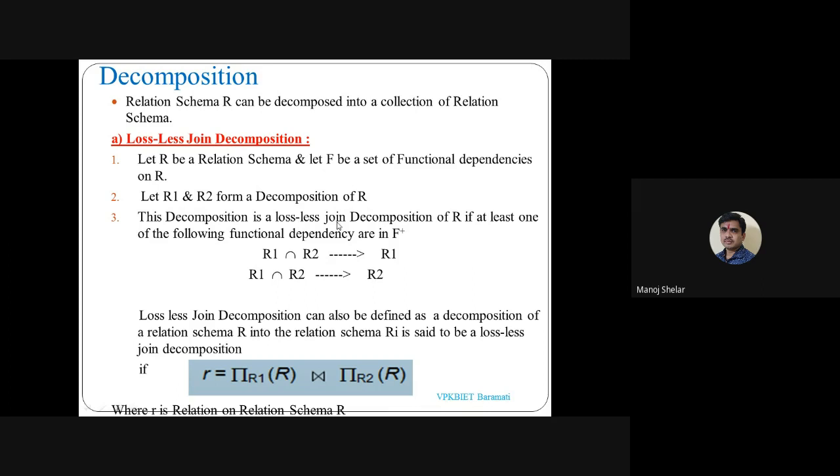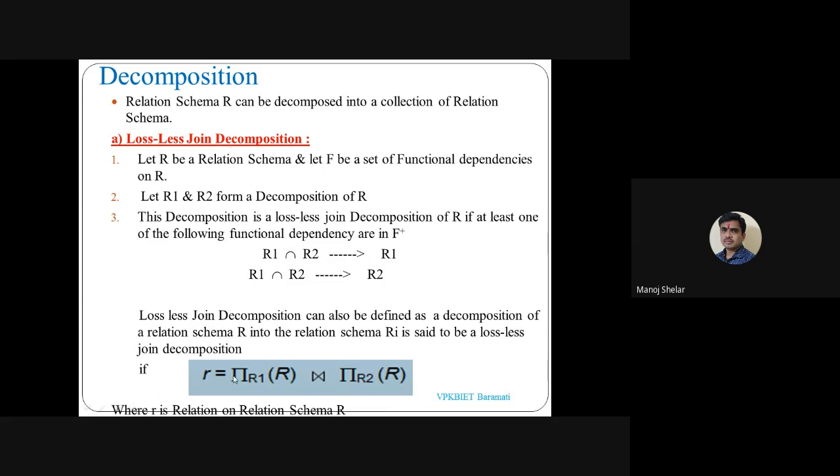So this decomposition is lossless when at least one condition is satisfied. R1 intersection R2, meaning the common attributes of R1 and R2, implies R1. If this is satisfied, the first condition holds. Otherwise, the second condition: R1 intersection R2 implies R2. If at least one condition is satisfied, it is a lossless join decomposition.